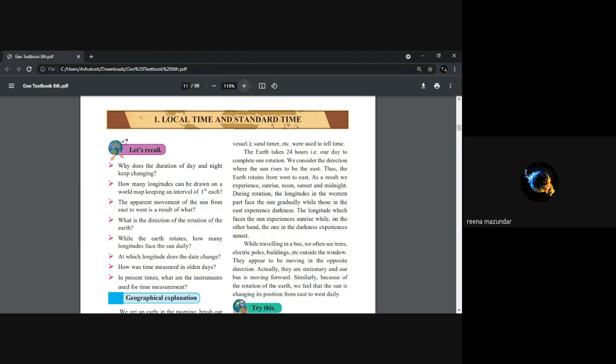And when the sun sets in the west in the evening and it is dusk, we say it is night. At night, it is totally dark. Okay. So all these reasons are there. Now let us move further.